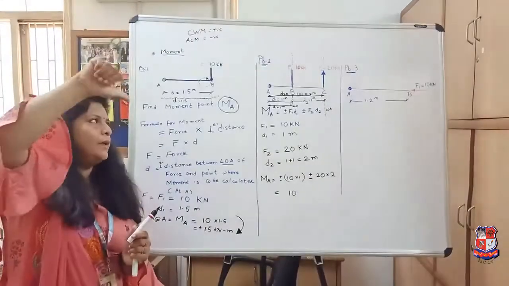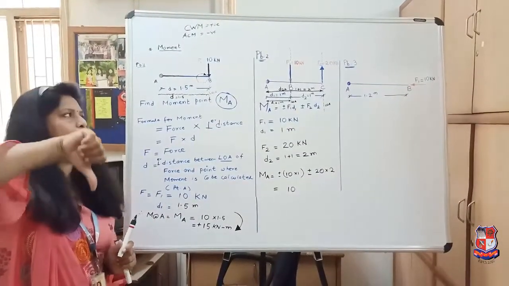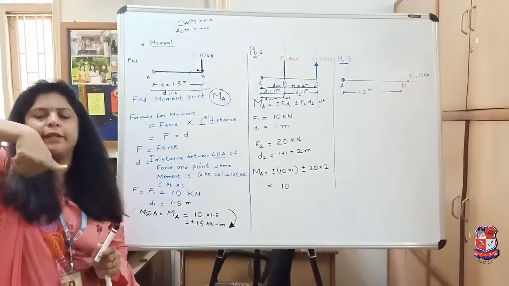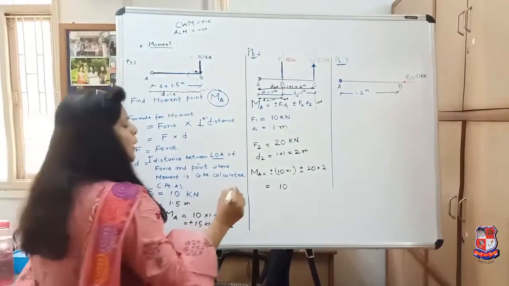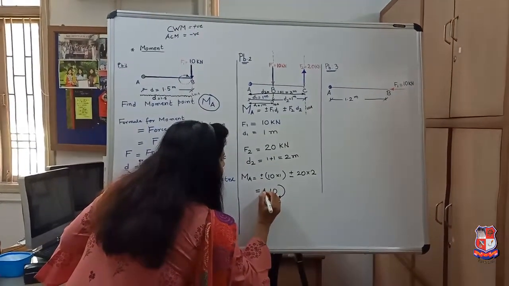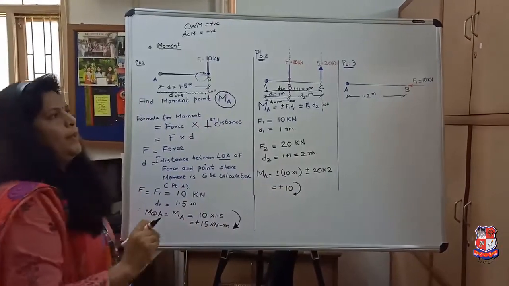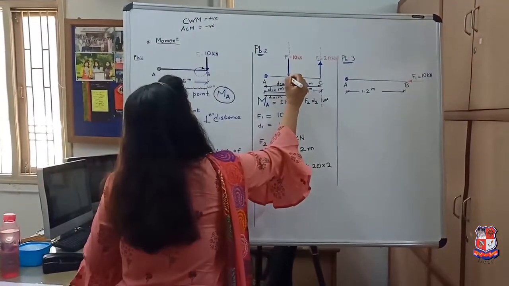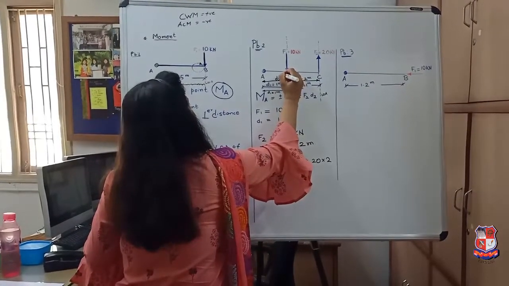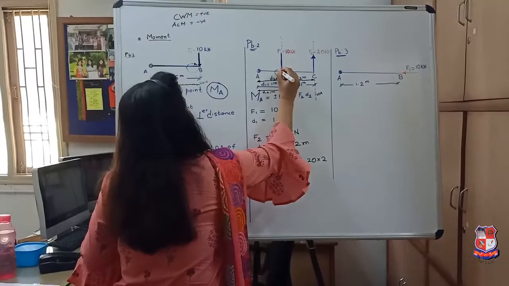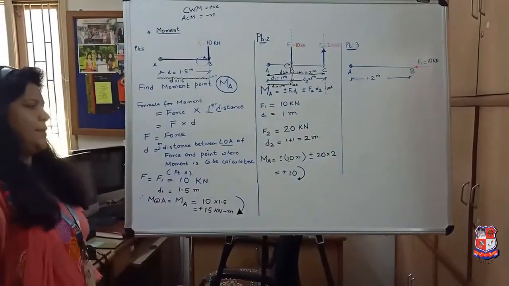So my right hand thumb will be in the downward direction. So what are the fingers showing? Fingers are showing clockwise. So it will be a clockwise movement and it will be taken as positive. Another way of seeing it is, as I told you, if you want to form a circle, you will go in this direction. So it is clockwise.